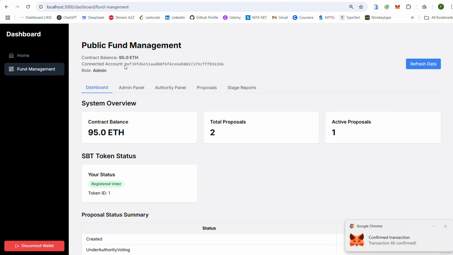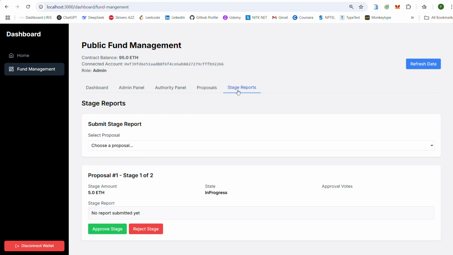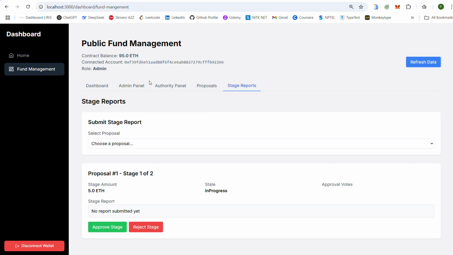You can see that the initial balance was 100 ETH and now it is 95 ETH. That is, the stage 1 amount, 5 ETH, has been released to the project. So this is the main part, where the project is completed in two stages.